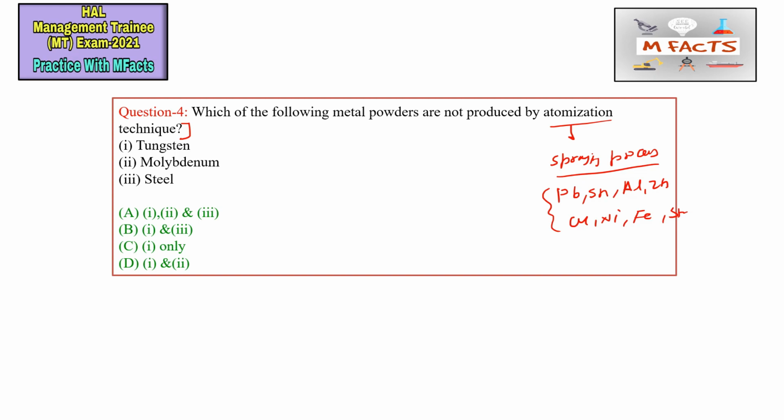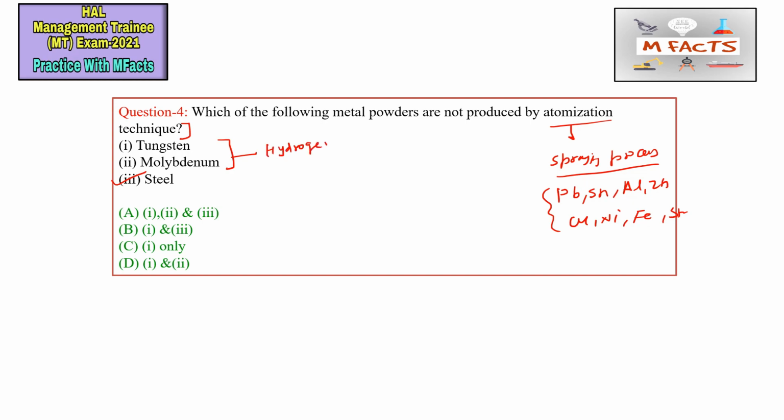They are asking which of the metal powders are not produced. Steel we can produce through the atomization process, but tungsten and molybdenum are both produced from the high purity oxides of these metals by the hydrogen reduction process.